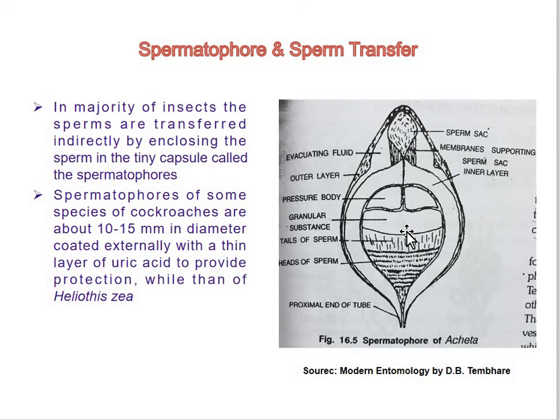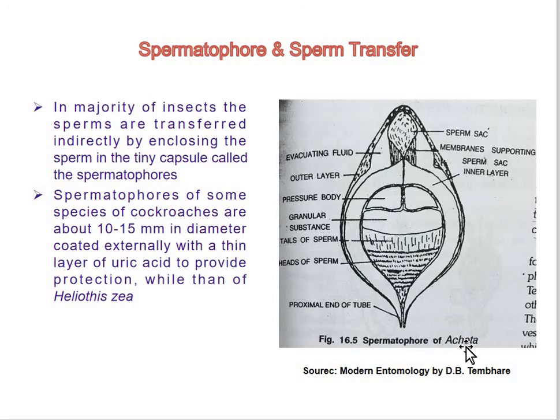Now, again here you can see the sperms are arranged in transverse rows. The chamber opens through the proximal end, releasing the sperm outside. So you can see the proximal region here. The sperms are arranged in transverse rows. The chamber opens through the proximal end and releases the sperm outside.